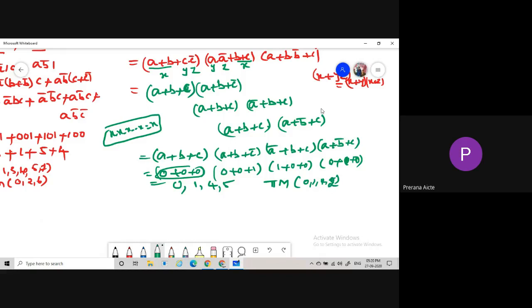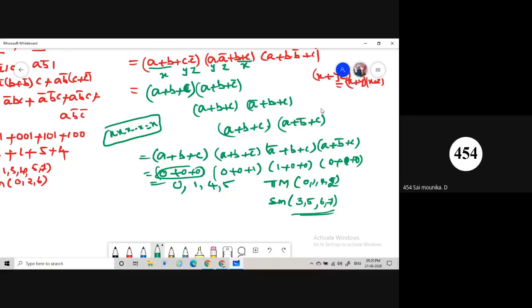If these four terms are max terms, what about the remaining terms? The remaining terms are min terms. So the remaining terms are nothing but 3, 5, 6, 7. These terms are nothing but min terms.